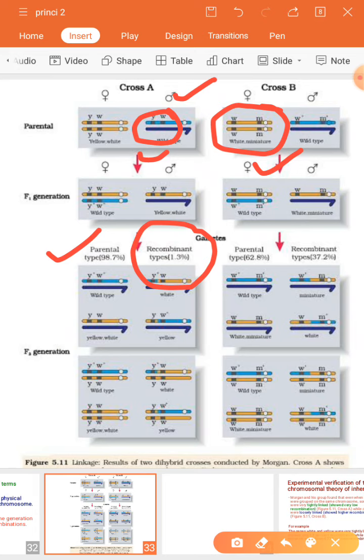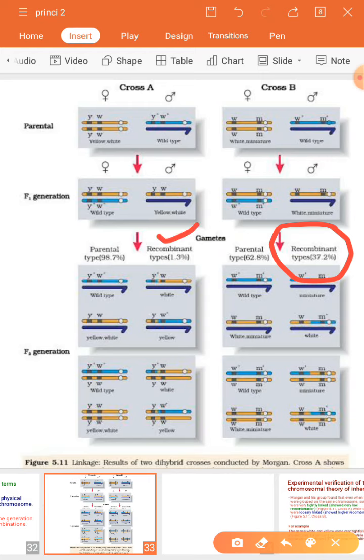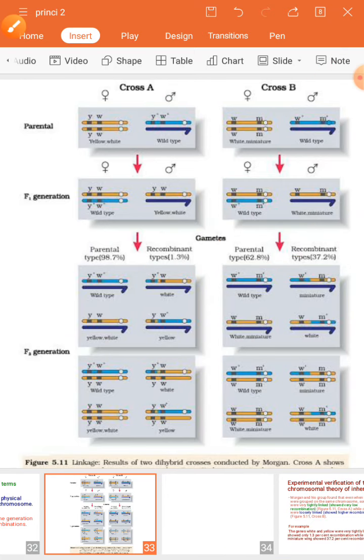In loosely linked, you can again find better recombination. You can see the segments exchanged. Observe here, this is the study and he has given the report and he has got 37.2%. So these two are there, comparing these two crosses, one is your tight linkage, one is your loose linkage. We are comparing it over here.